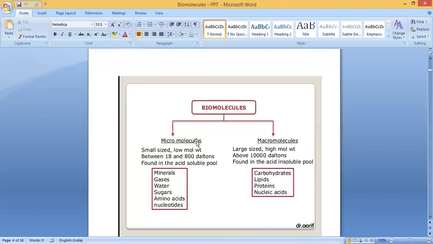So which are the examples for micromolecules? Minerals, gases, water, sugars, amino acids, nucleotides. On the other side, macromolecules: carbohydrates, lipids, proteins, nucleic acids. So which are the macromolecules? Carbohydrates, lipids, proteins, nucleic acids.